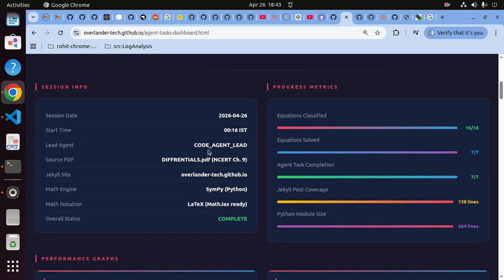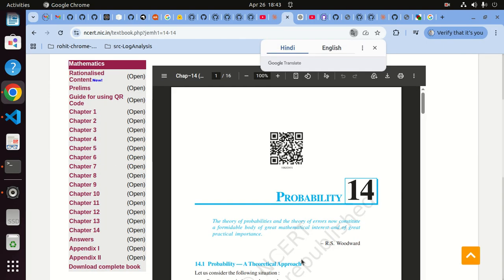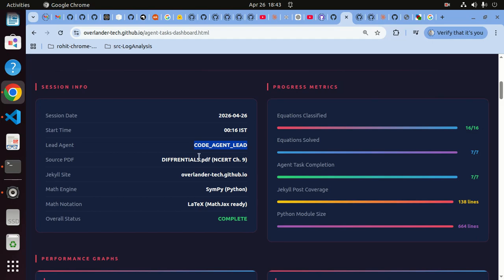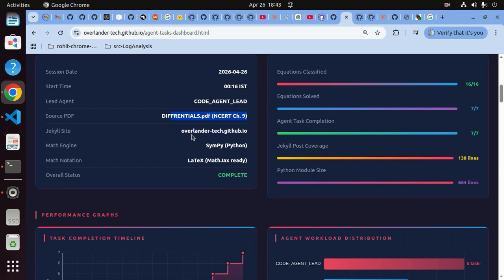So session date and start time are perfectly fine, and I gave it a fancy name. I said, OpenClaw, the main agent, go ahead and call yourself the code agent lead. It acknowledges that and says I'm the lead agent. And then there is a source PDF. I gave it a PDF file which I downloaded from the NCERT site, somewhere here. I gave it a PDF file to read through for chapter 9 and said, go ahead and code this. Very simple instructions, and then it went and created this Jekyll site.